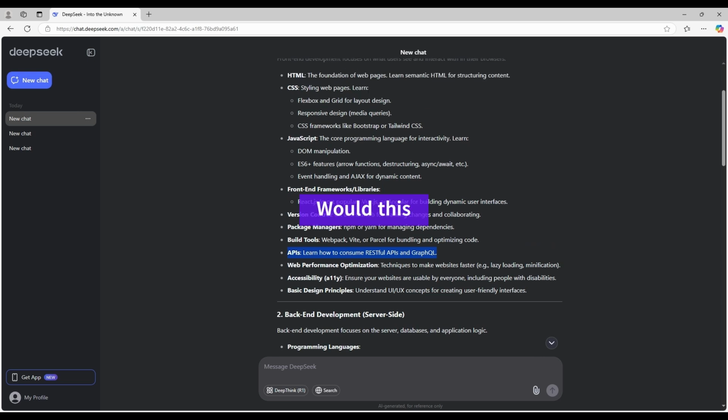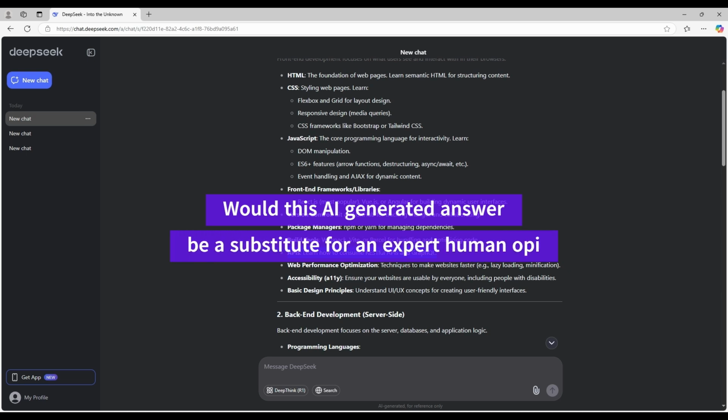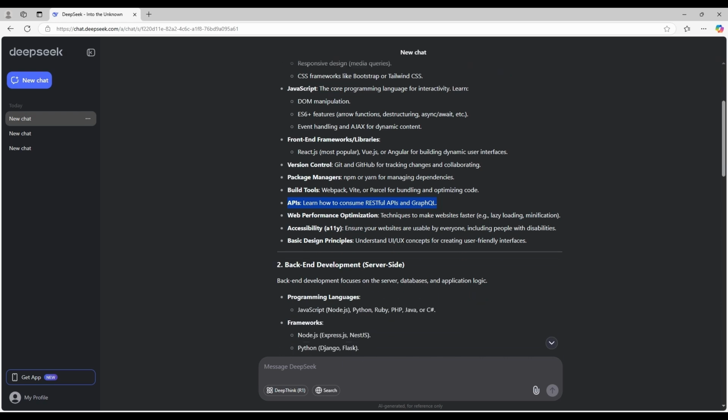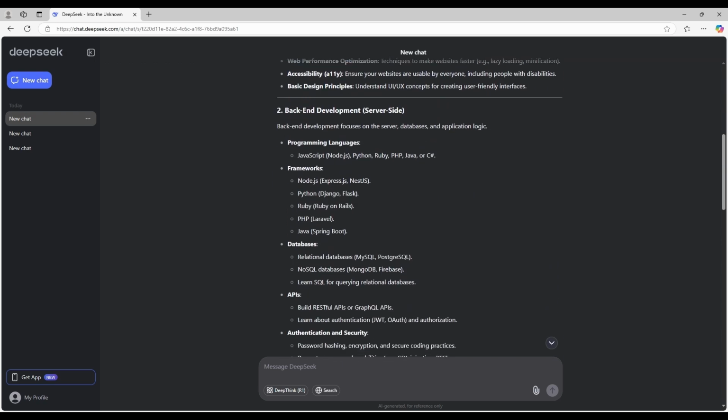Okay, so would this answer replace a human? Are there crucial bits of information missing? No, not really at this stage. And if we go into the backend development section, I would say C# and Java, not JavaScript, are actually more complete programming languages, while JavaScript is actually more front end.